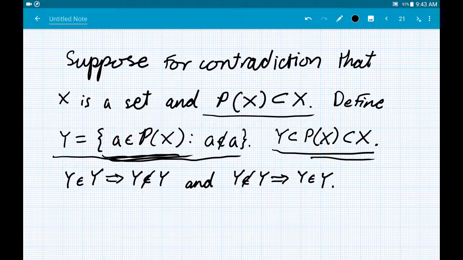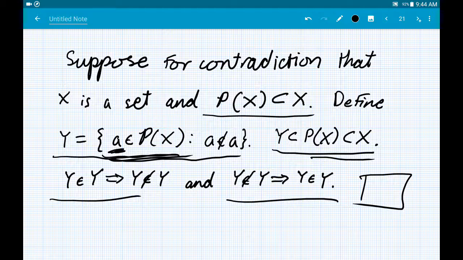Well, if Y is a subset of X, that just means that it could be one of these little A's, because each one of these little A's, being an element of the power set, therefore makes it a subset of X. So Y itself could be an element of the power set, and that's what makes it intelligible to ask whether or not Y is an element of itself. Of course, if you then go ahead and ask that question in each direction, you get the usual contradiction. Since every avenue leads to a contradiction, then the case has been proved.